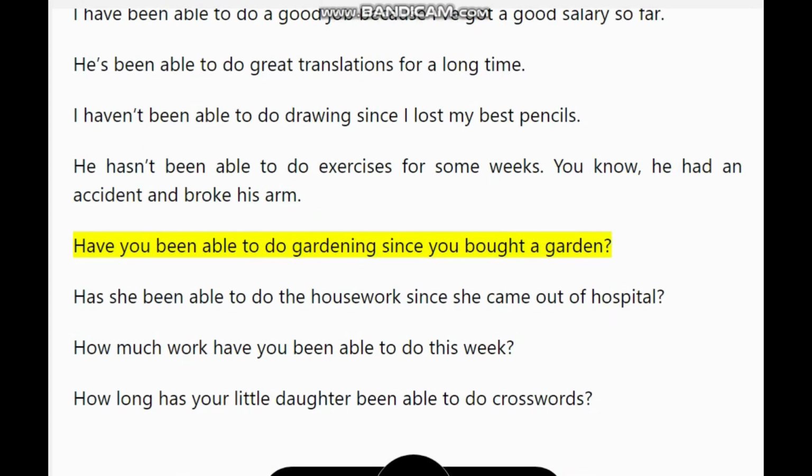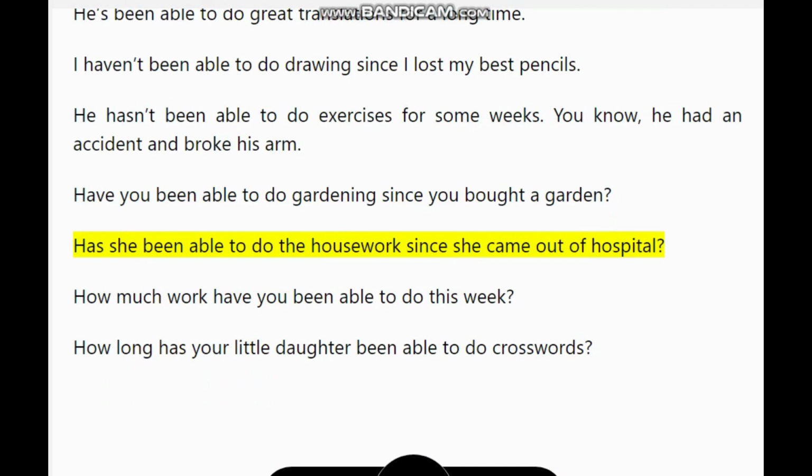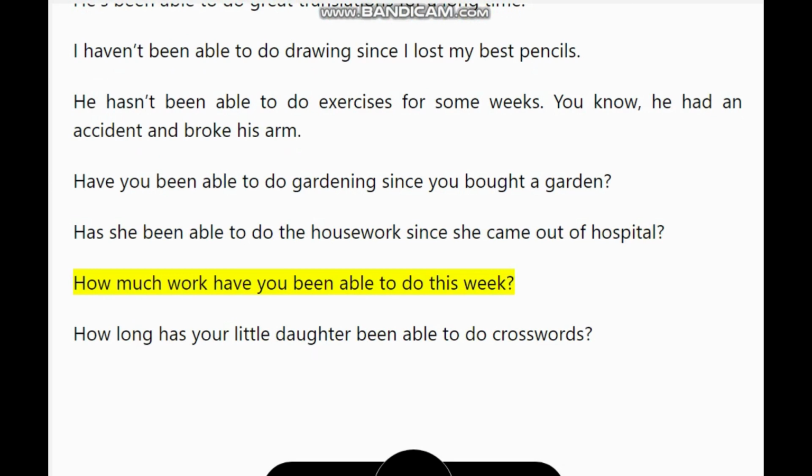Have you been able to do gardening since you bought a garden? Has she been able to do the housework since she came out of hospital? How much work have you been able to do this week? How long has your little daughter been able to do crosswords?